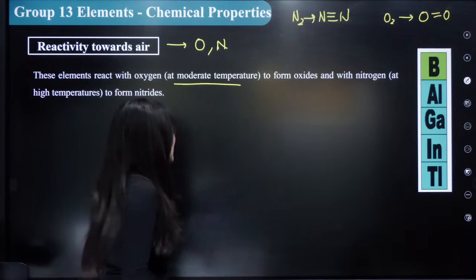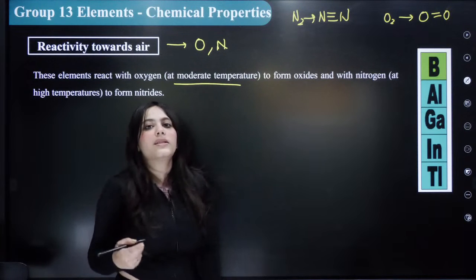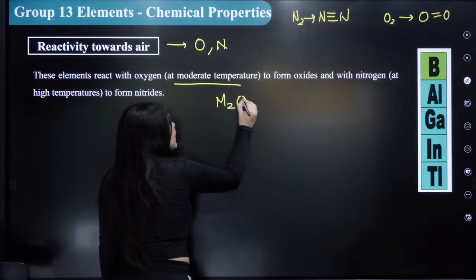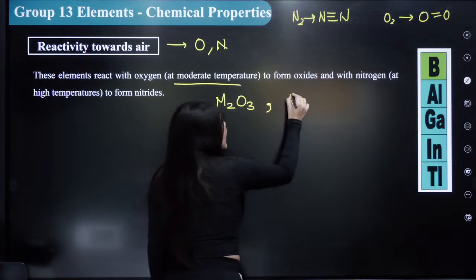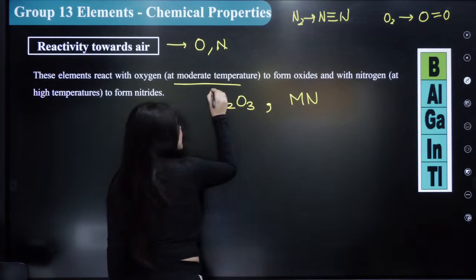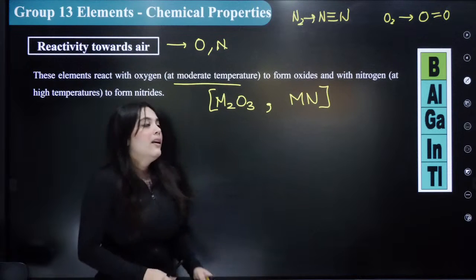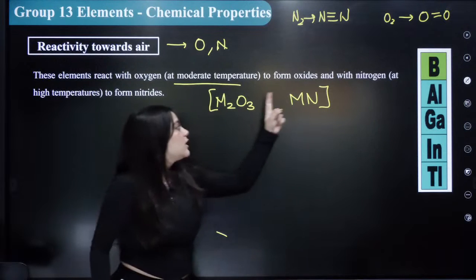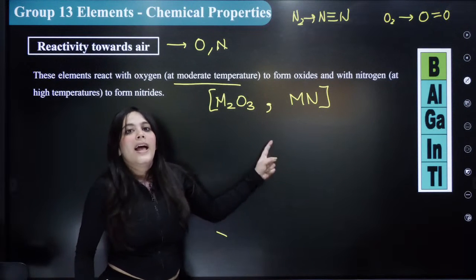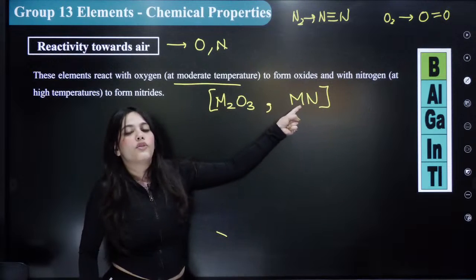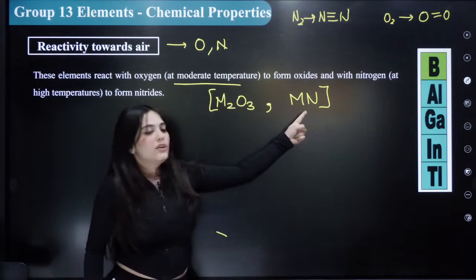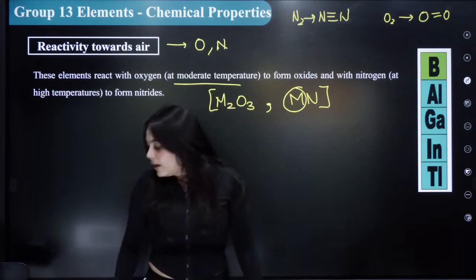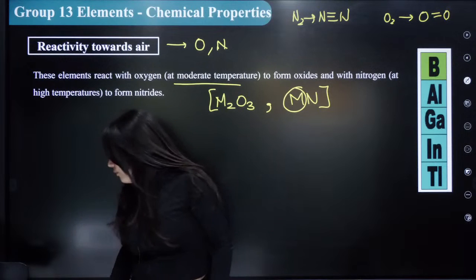So what happens? What kind of oxides are formed? The oxides are formed as M2O3, right? And the nitrides are formed as MN compounds. Remember this thing. This is the molecular formula. When boron reacts with oxygen, it forms B2O3. When aluminium reacts with oxygen, it forms Al2O3, right? And similarly, when boron reacts with nitrogen, it forms BN. When aluminium reacts with nitrogen, it forms AlN. So here M represents any element that is over there. So this is the general formula of the compound.